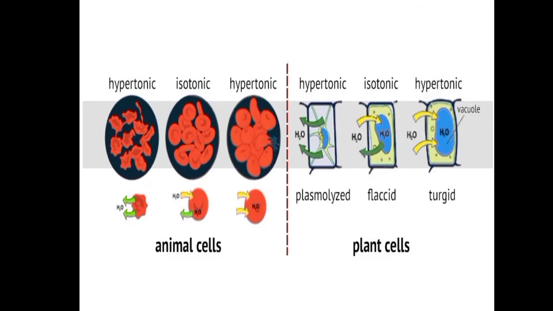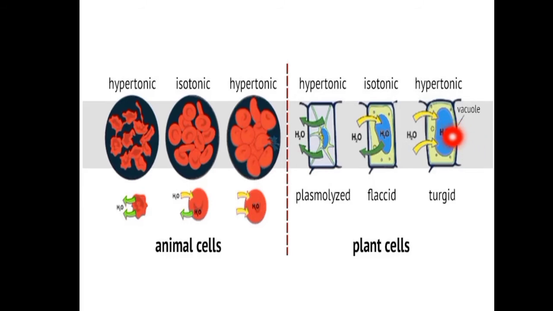Isotonic means what? The solution in which the osmotic concentration is equal to the cell sap is known as the isotonic solution. Then what is a hypertonic solution? This is the hypertonic solution and this is the hypotonic solution. There is a slight spelling mistake here, sorry for that. You can see here, this is the hypertonic and this is the hypotonic.